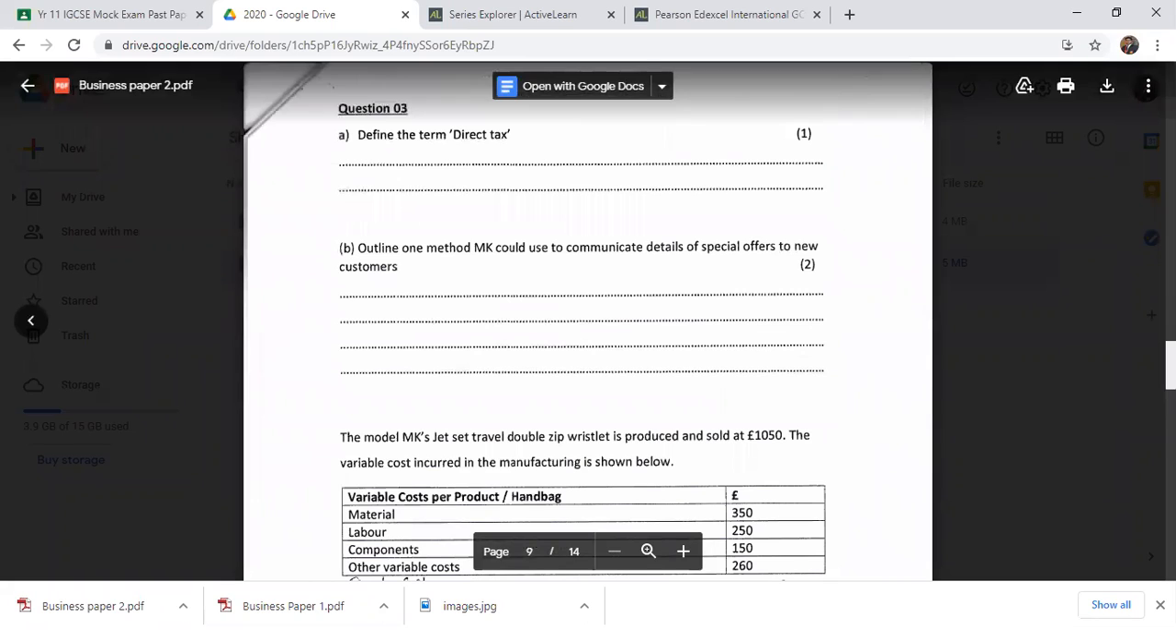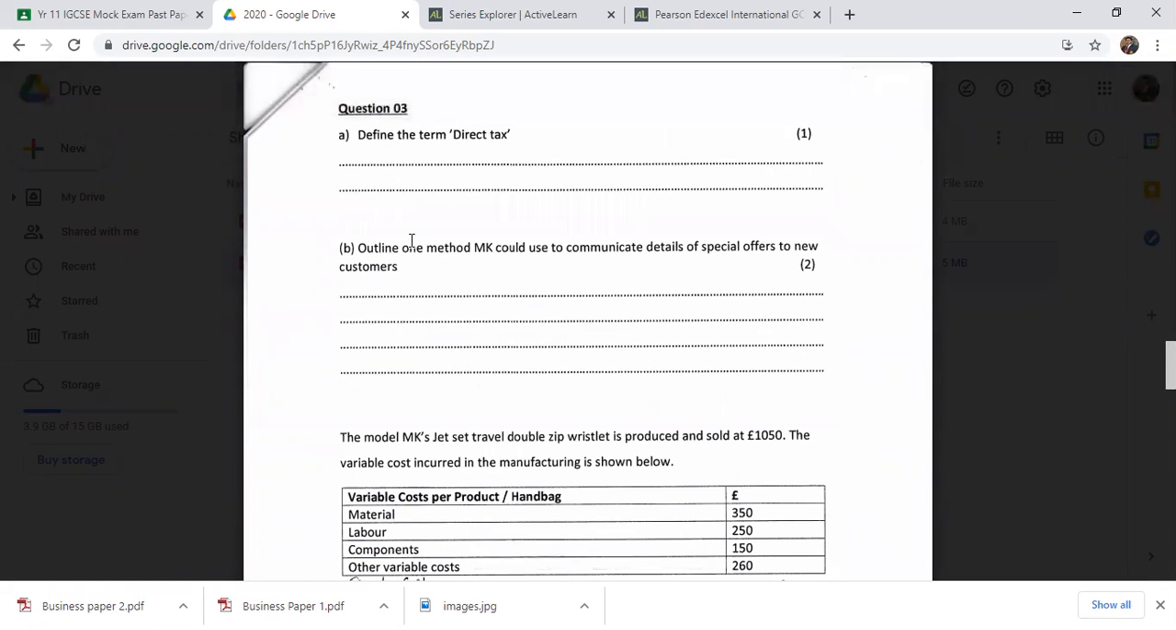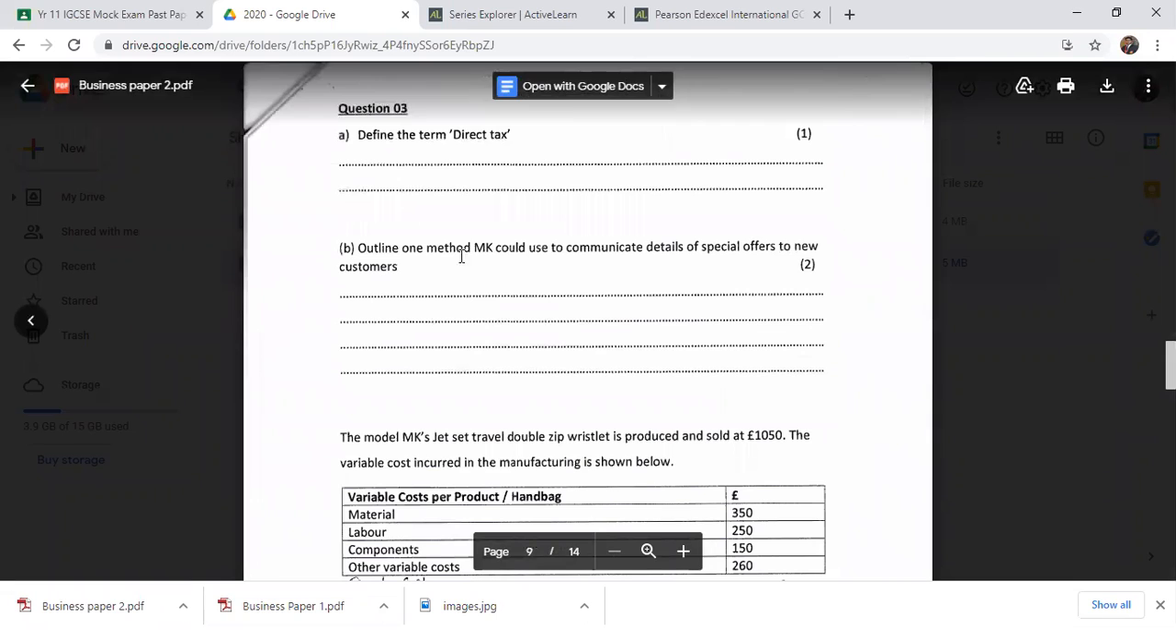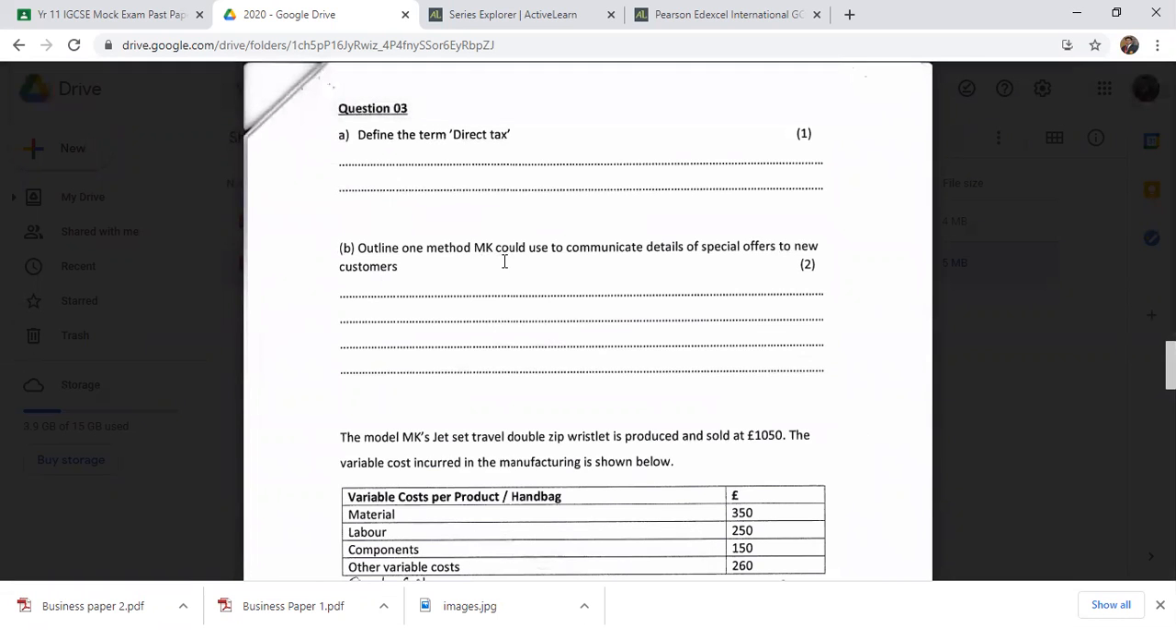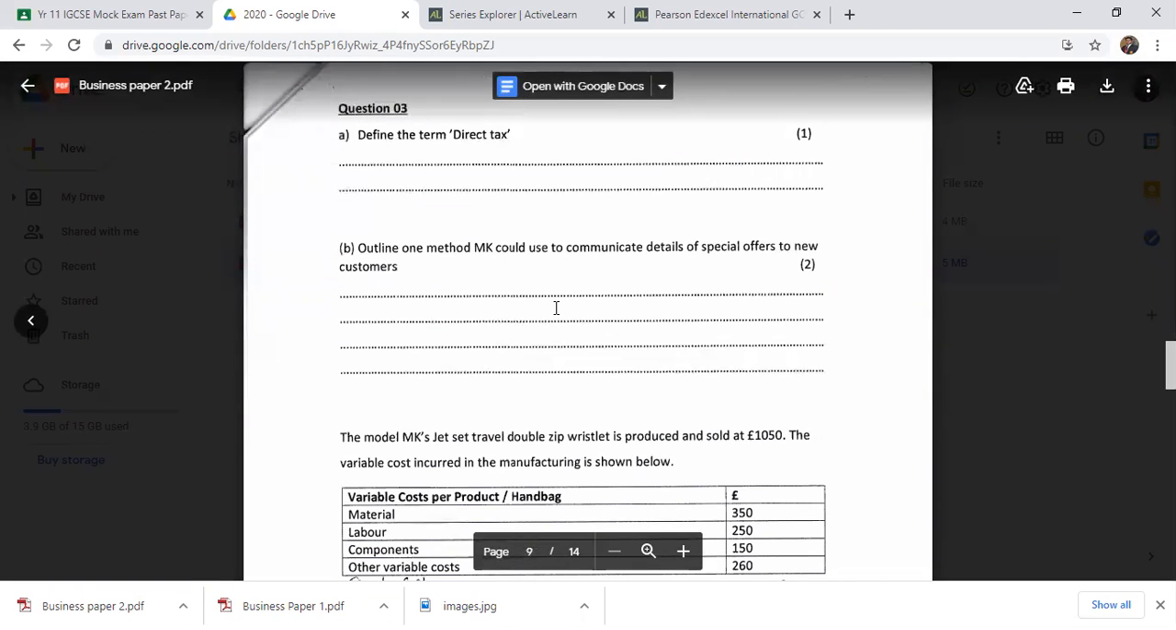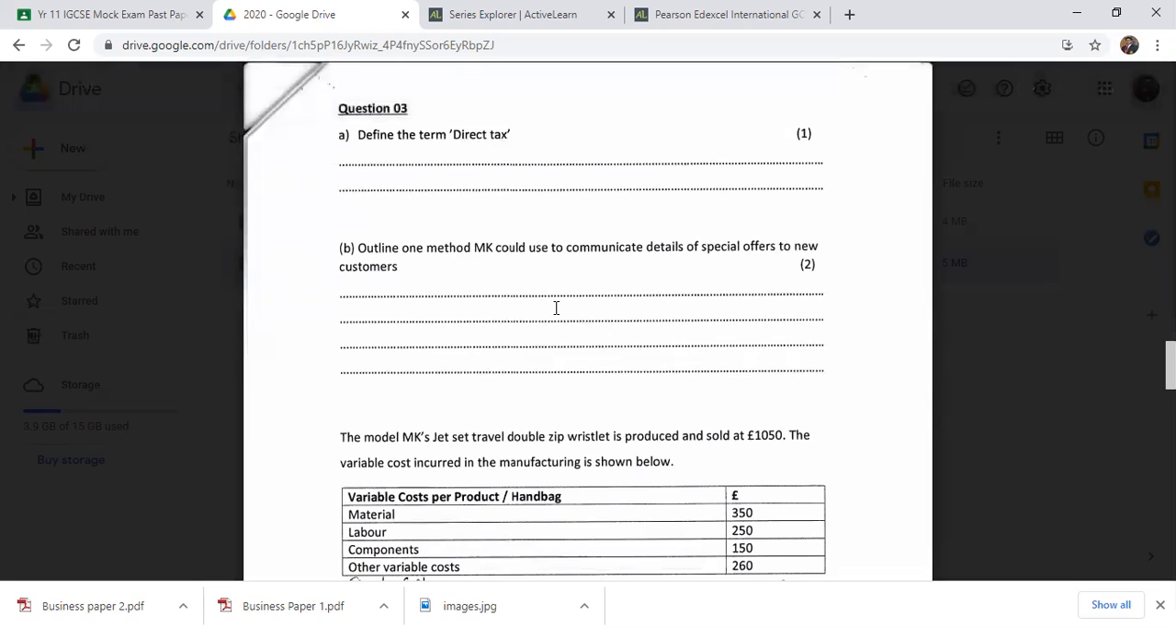Outline here. Part B, question number 3, part B. Outline one method MK, Michael Cross, could use to communicate details of special offers to new customers. So this case is asking for a method of communication on the human resource management part.